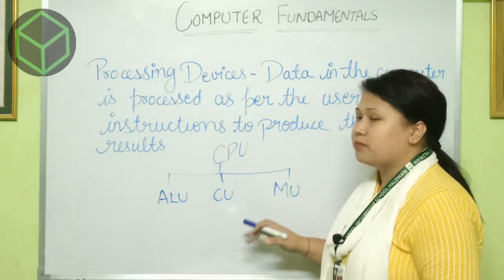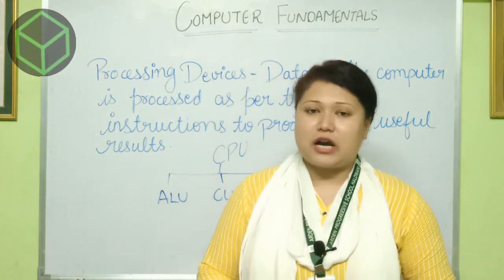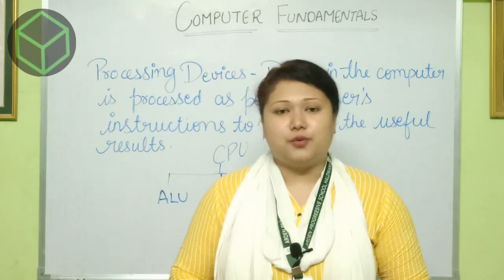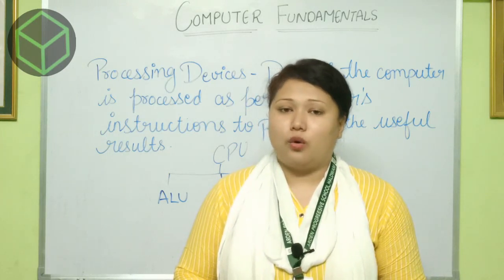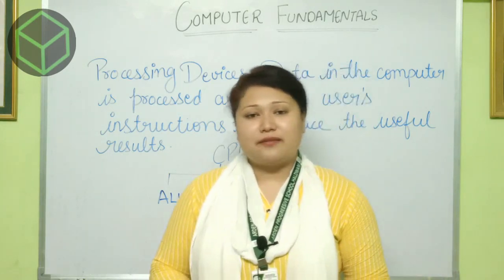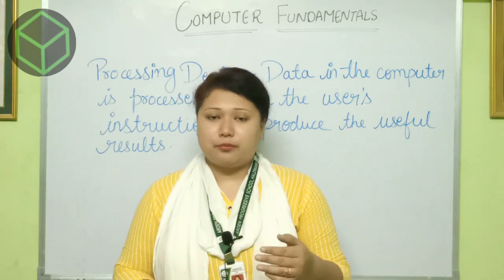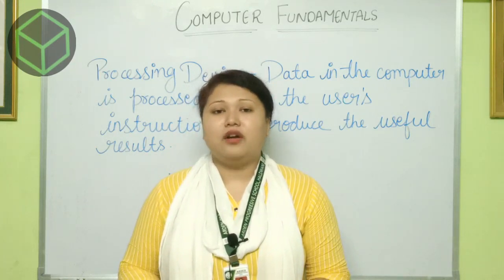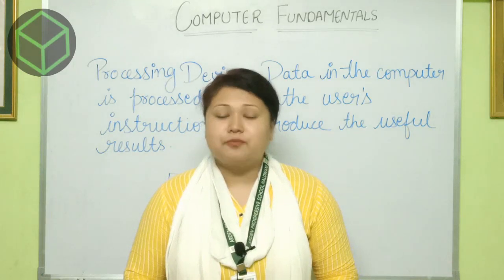Next is MU. MU stands for memory unit. If you are giving some instruction to the computer system, first it will go through CU. CU will decide where this problem has to go. After receiving it, CU will forward that problem or instruction to MU so that it can save the instruction which users have provided to the computer system.